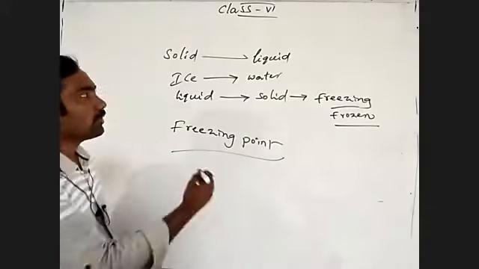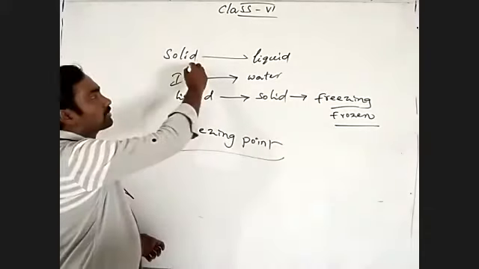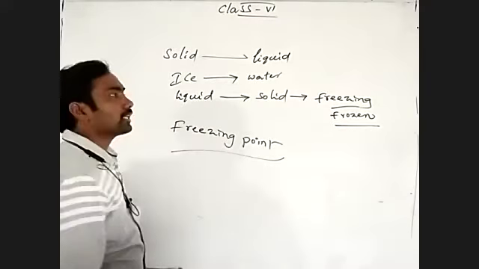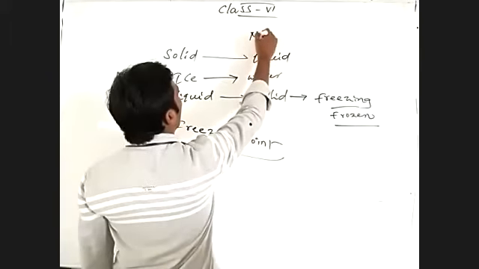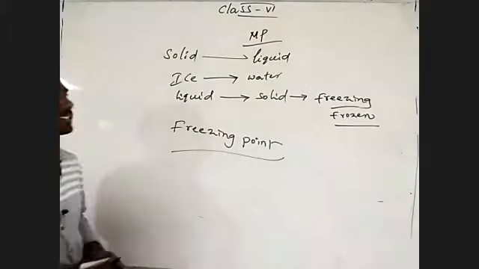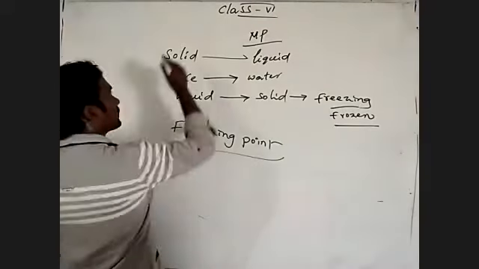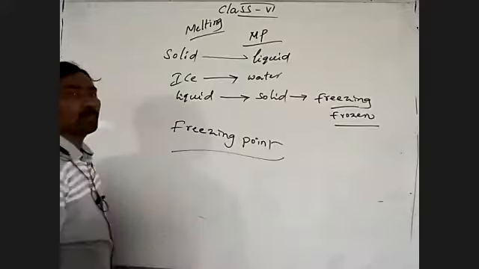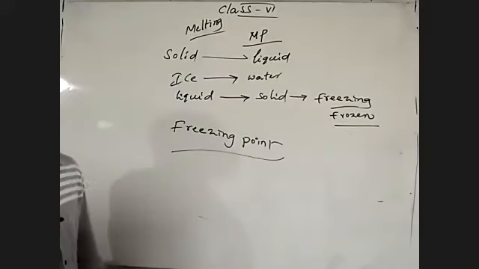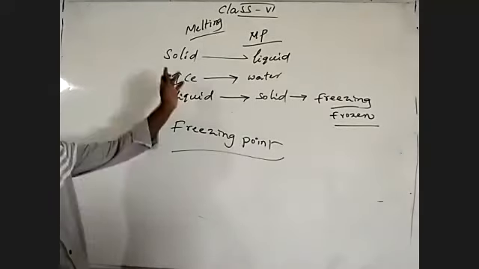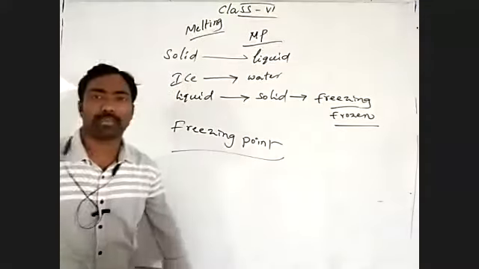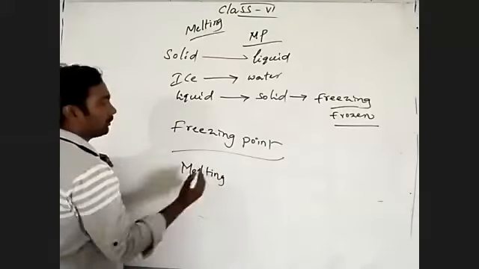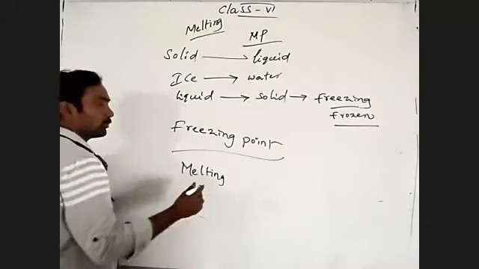Before this, we discussed the solid state of a substance changing into the liquid state at a constant temperature, which we called the melting point. The process of changing solid to liquid is melting. The temperature at which it changes, fixed, is the melting point. Melt means to convert from solid to liquid.